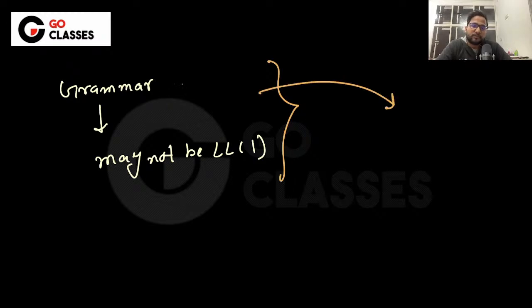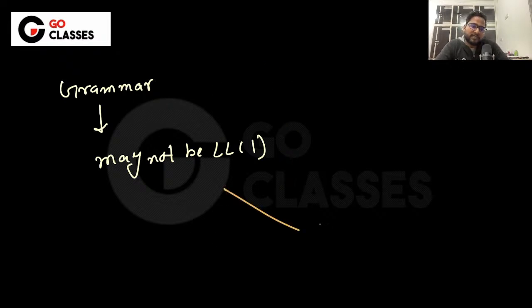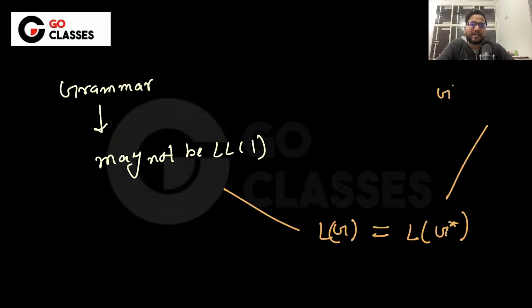Let's suppose this is the grammar G, with language LG. This is the same as the language LG star for some other grammar G star, and this G star happens to be LL1.